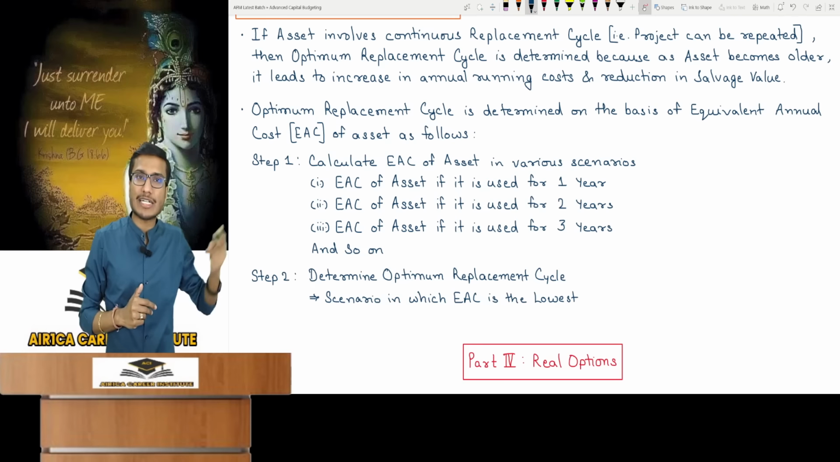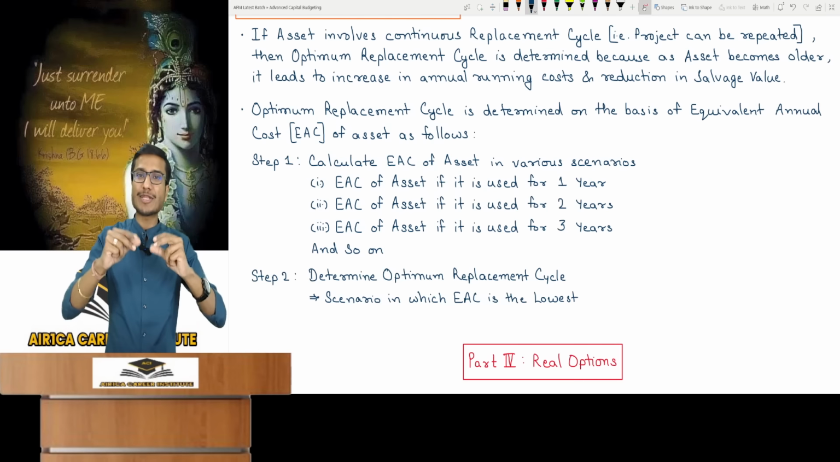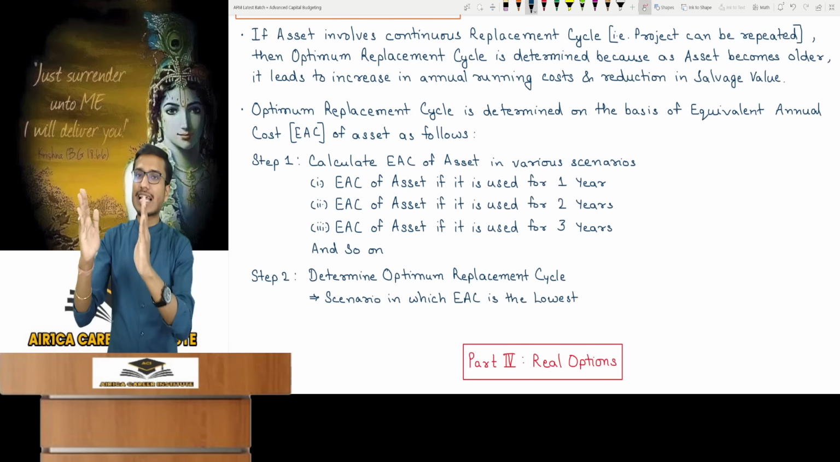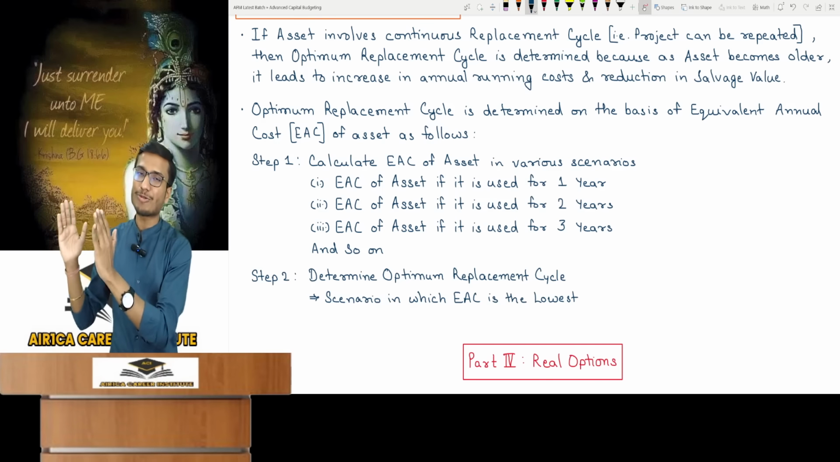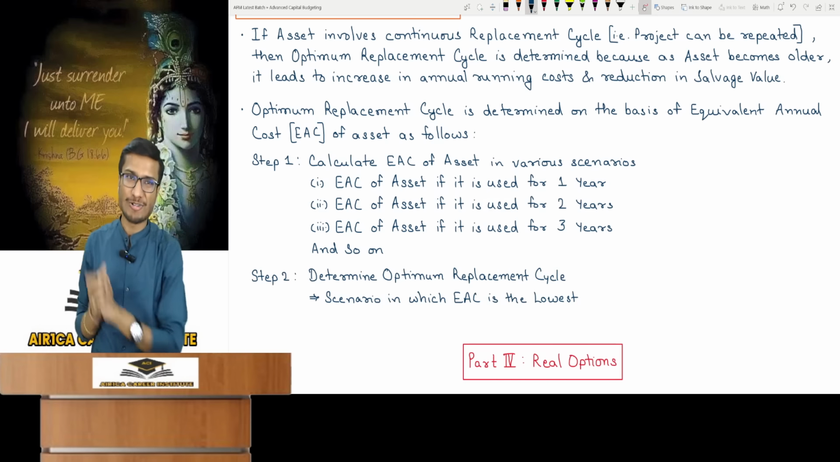EAC of the asset, if I use the asset for 2 years: initial investment plus the 2 years running cost and the salvage value at the end of the second year. Okay, so PV of cash outflow divided by the 2 years PVF. This will tell you what your annual running, that is what your equivalent annual cost will be, if you replace the taxi every 2 years. This will be your annual expense.